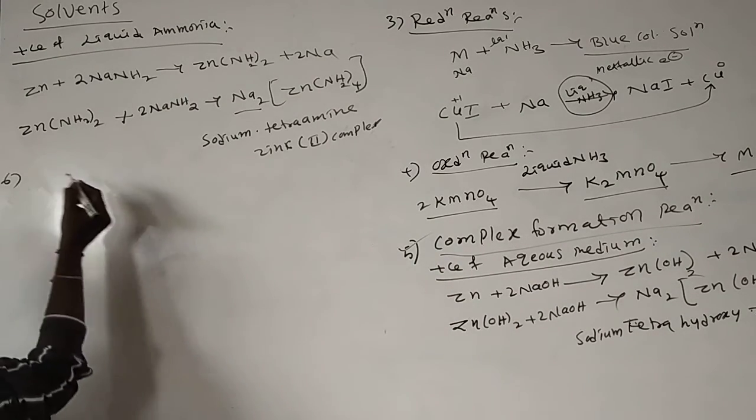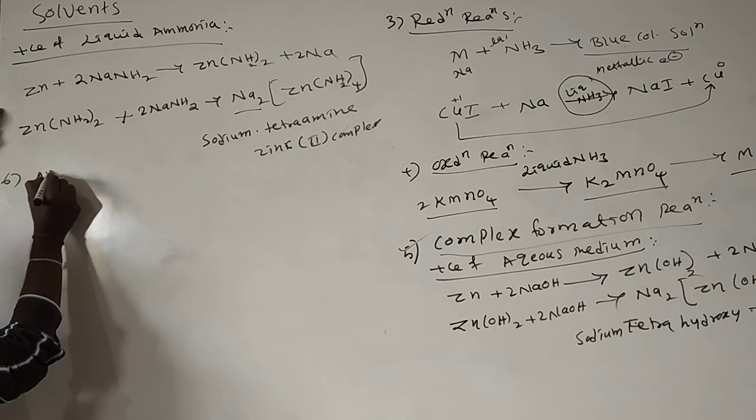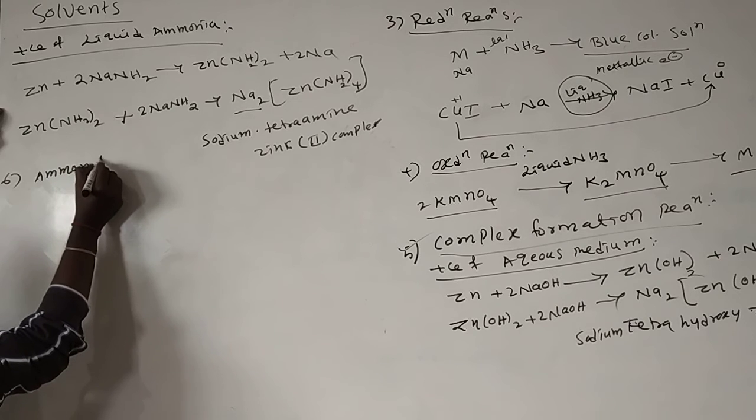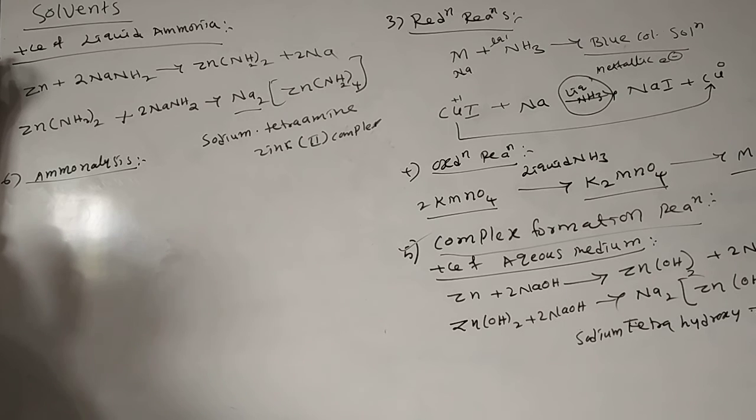Okay, last one. In continuation we'll see the last one, ammonolysis. What is the meaning of ammonolysis? Any compound reacting with ammonia, that process is called ammonolysis. Ammonolysis is the process of reaction between a compound and ammonia.